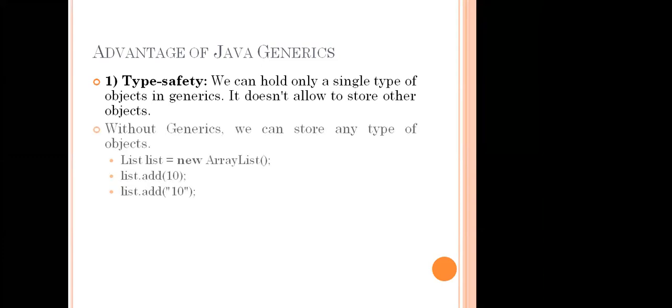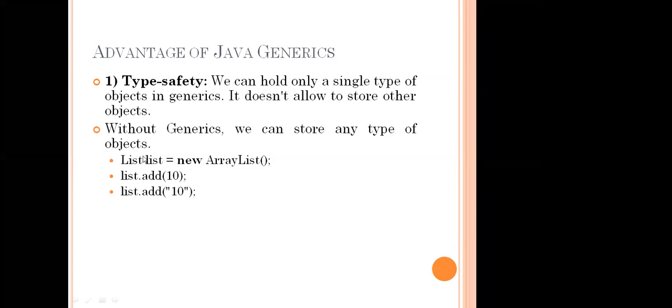See here, without generics, what happens? We have the first line: List list = new ArrayList. What is the meaning of this? I think everyone has come across this in Java. It is instantiation. Instantiation means creating an object. What is the class here? List. So we are creating a list object by using the new keyword.